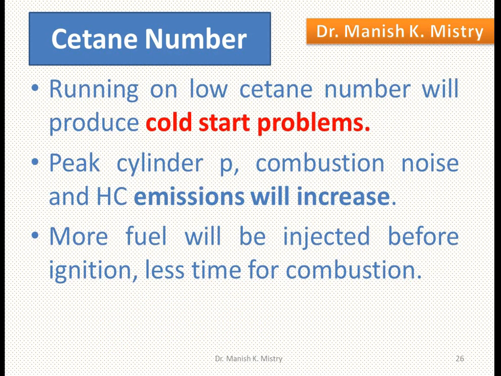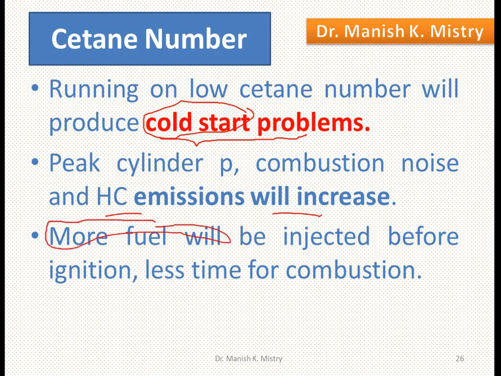So what about the cetane number? If the cetane number is low, it indicates the fuel does not auto ignite easily, and that's why it is not easily started, the so-called starting problem. Hydrocarbon emission also increases in the exhaust, and to obtain the same amount of power, more fuel is required. So these are the difficulties related to a low cetane number.